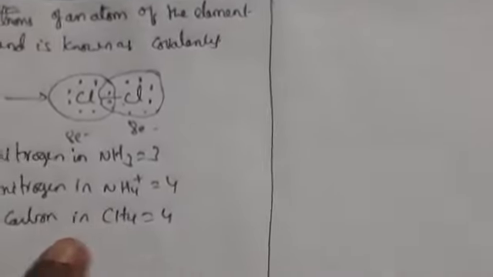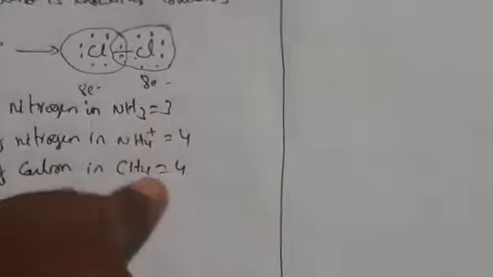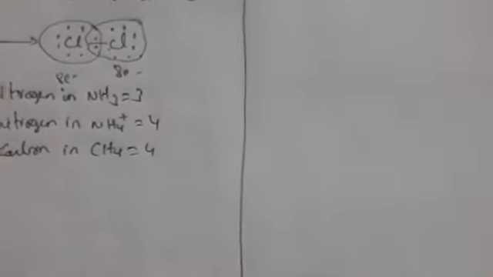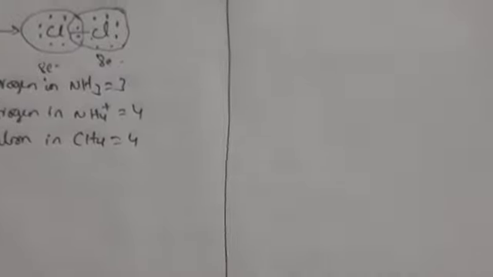Here 3 electrons are shared in nitrogen. Here 4 electrons are shared in nitrogen. And here 4 electrons are shared in carbon. So it means the number of covalent bonds, including the dative bond, which is also known as the coordinate covalent bond. The dative bond is also known as what? Coordinate covalent bond. So the dative bonds will give the maximum number of covalency.